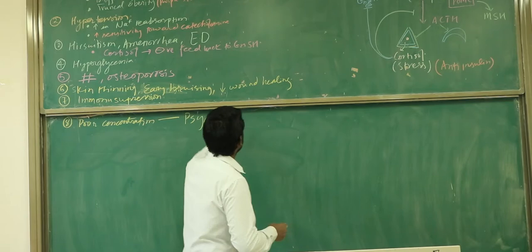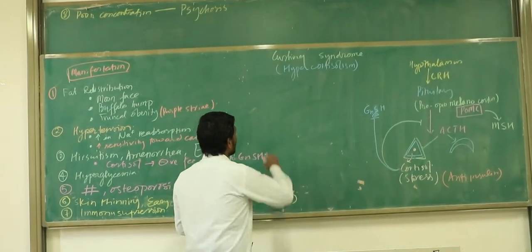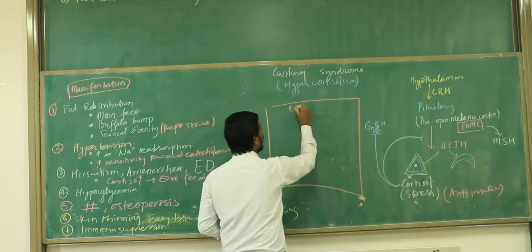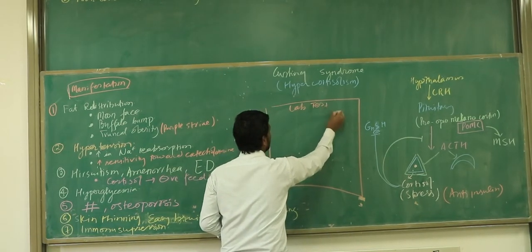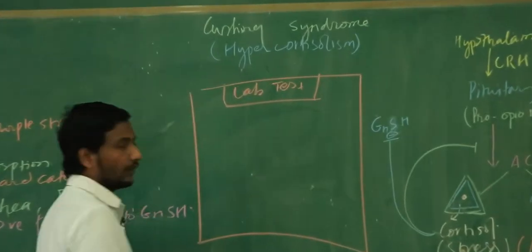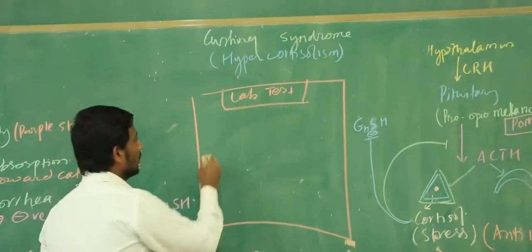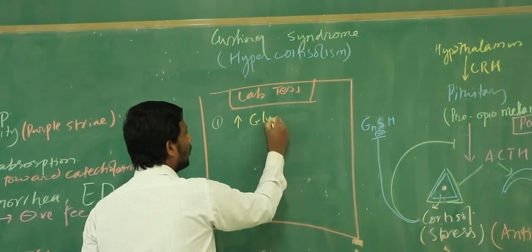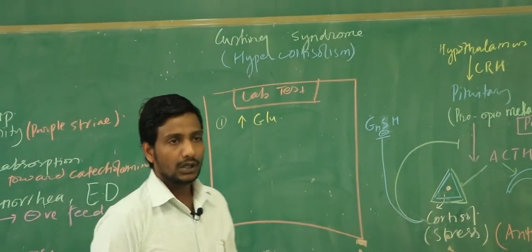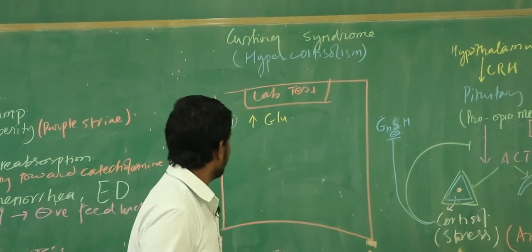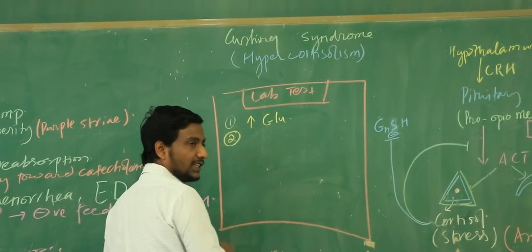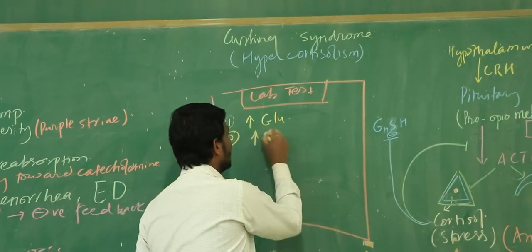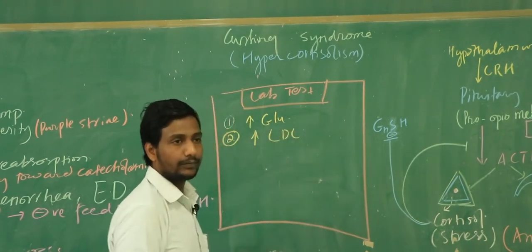Okay, now let's imagine when this patient comes to you and you are going to do some lab tests. What are the common things we find in the lab tests? You already know. Number one and very important, the glucose is going to be more or less? More. So the patient may develop hyperglycemia, right? The patient is also having fat redistribution, so even the LDL is going to be very, very high, right?